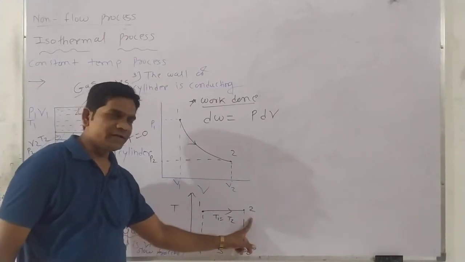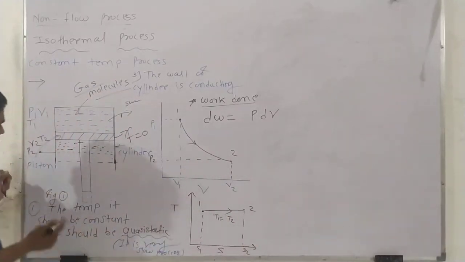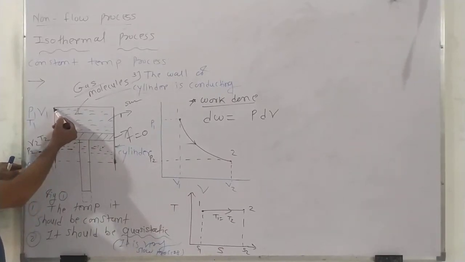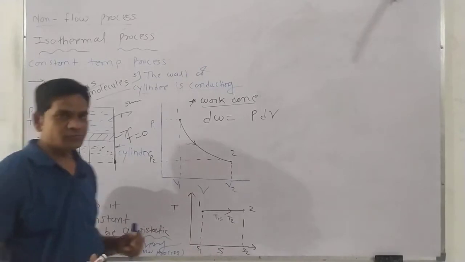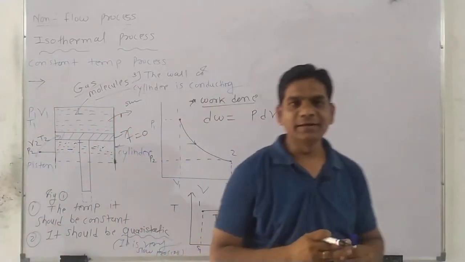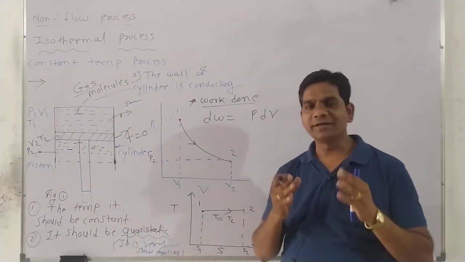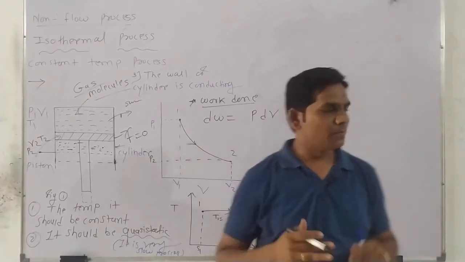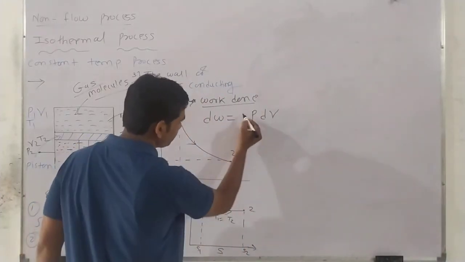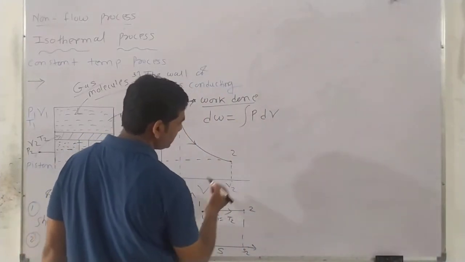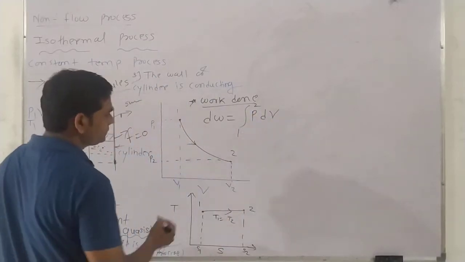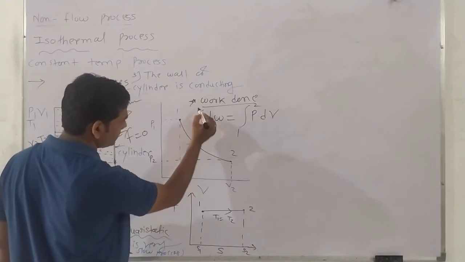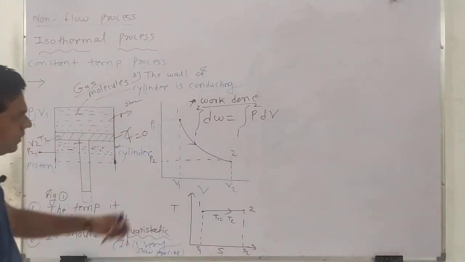Temperature is constant here. So if we calculate it for the complete system from the initial condition to the final condition, we apply a mathematical rule. This rule is integration. So for a complete system we consider integration, and the limits are from 1 to 2. Integration from 1 to 2, so solve this equation.